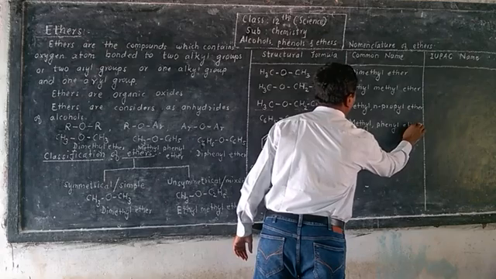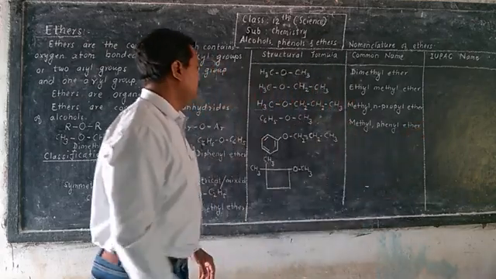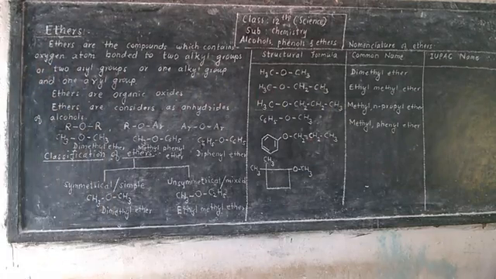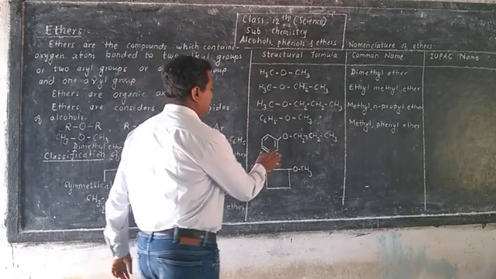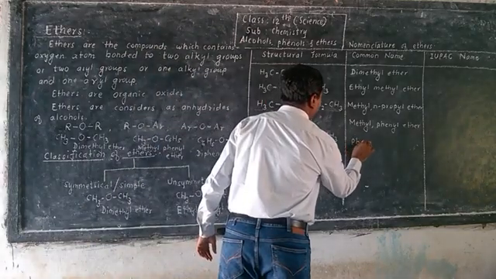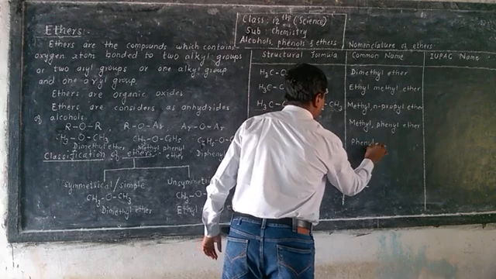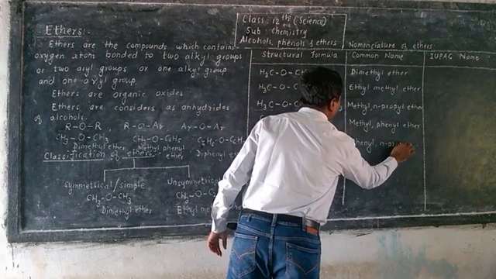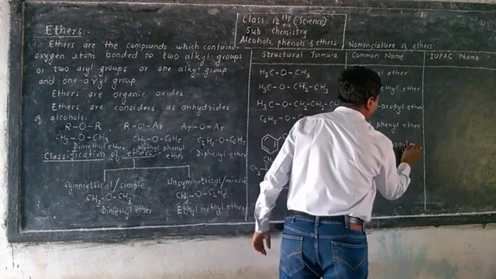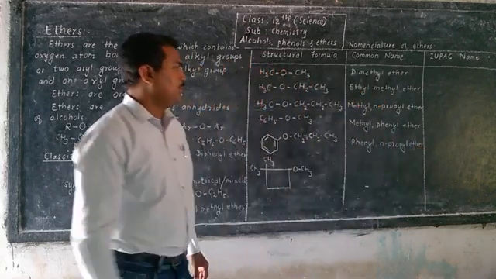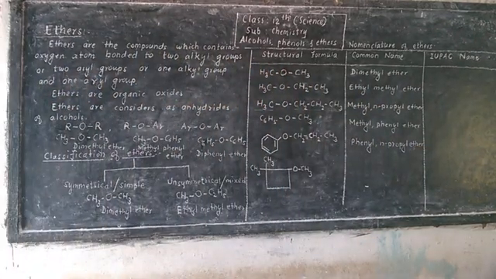Methyl phenyl ether. Then here two groups are attached, one phenyl group and one propyl group. So here phenyl and propyl. So it is phenyl N-propyl ether.